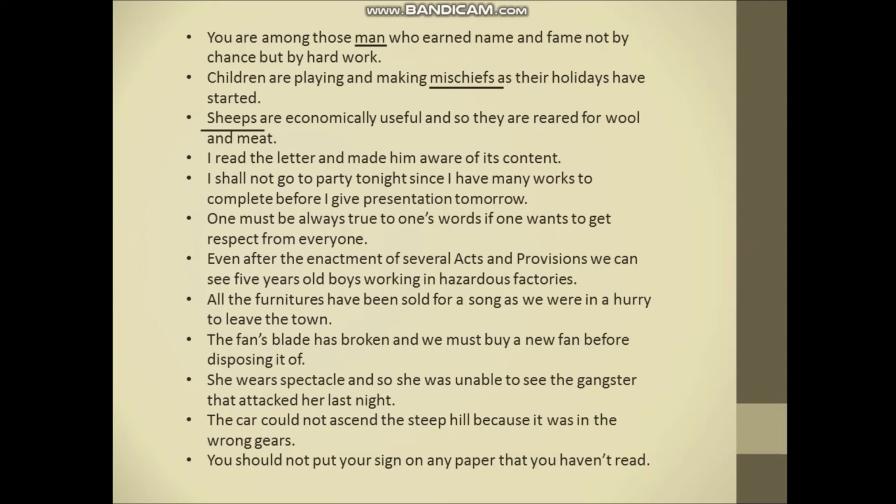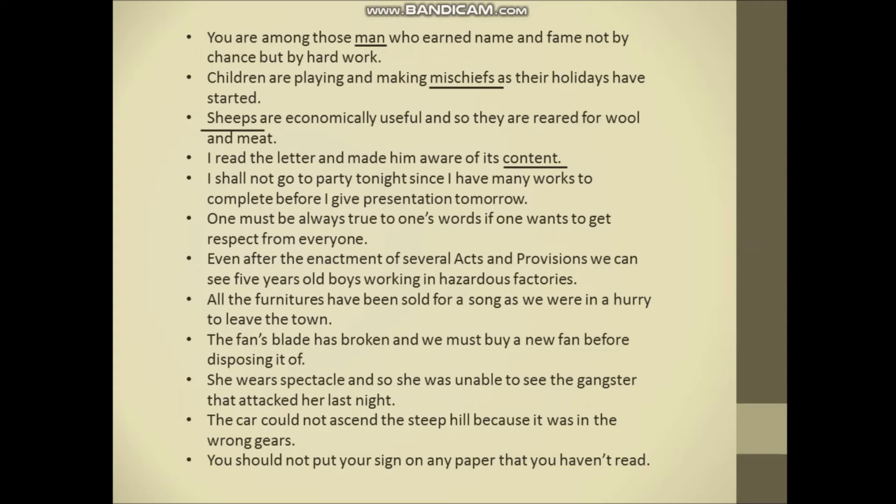Next, I read the letter and made him aware of its content. In this statement, content is wrong. It will be contents because contents describe there is something contained, an article or any speech.